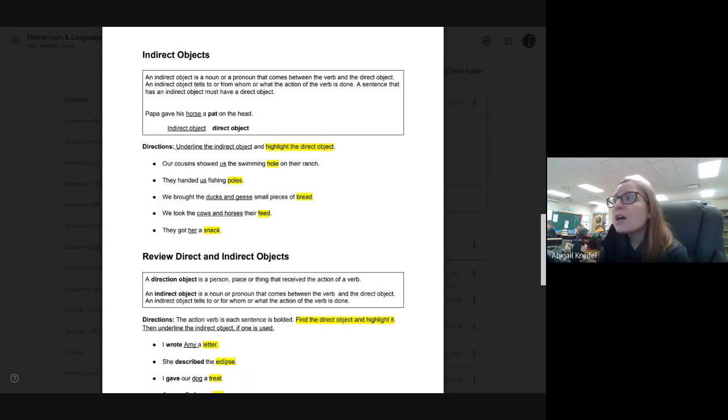Number 4, we took the cows and horses their feed. Took is our verb. What was taken? Feed. And who was it taken to? Cows and horses. So cows and horses should be underlined. Feed should be highlighted. And last but not least, they got her a snack. Got is our verb. What was gotten? A snack. And who got it? Her. So got is our verb, her is our indirect object, and snack is our direct object.